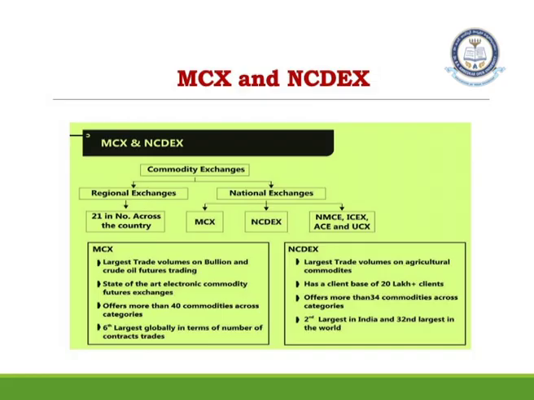Then you have National Commodity Derivative Exchange, which is also one of the largest exchanges related to agricultural commodity. Multi Commodity Exchange is for bullion and crude oil, whereas NCDEX, National Commodity Derivative Exchange, is for agricultural commodities. More than 34 agricultural commodities are traded on NCDEX, and it is 2nd largest in India and 32nd largest in the world. So these 2 are the major commodity exchanges, MCX and NCDEX.